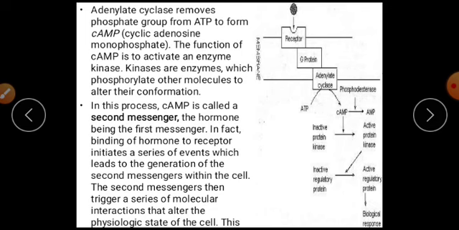In fact, binding of the hormone to receptors initiates a series of events which lead to the generation of the second messenger within the cell. The second messenger then triggers a set of molecular interactions that alter the physiologic state of the cell.